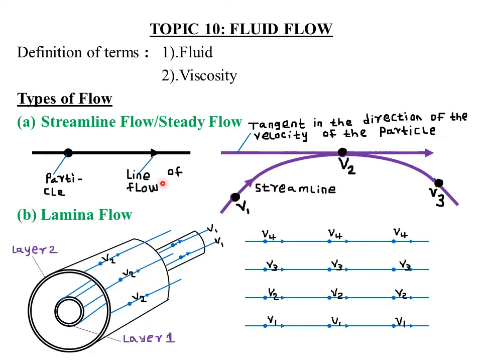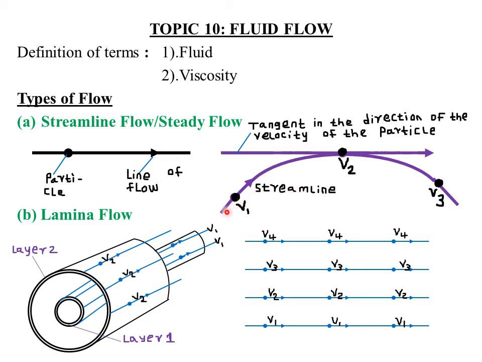So that is the line of flow. Then a streamline is defined as a curve whose tangent at a given point is along the direction of the displacement of the fluid particles at that point. So that is what we are defining as a streamline.